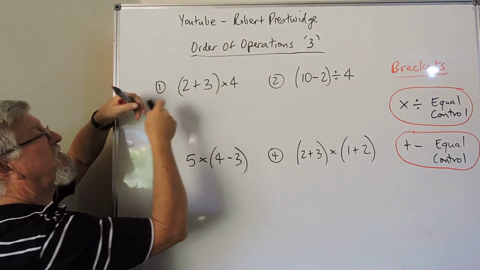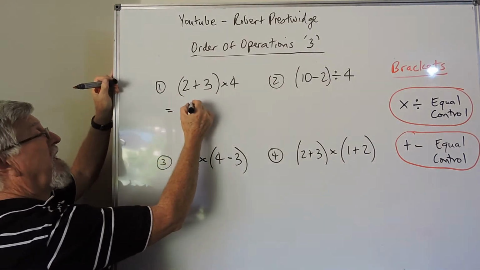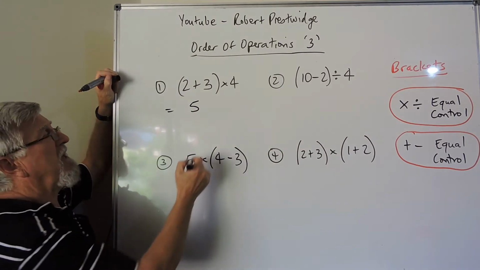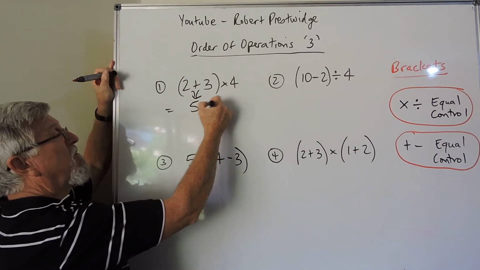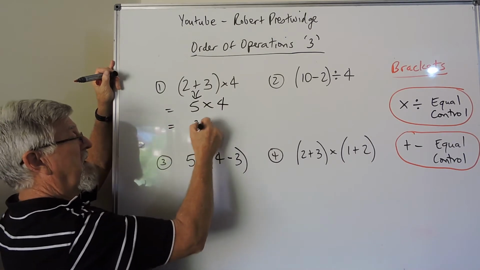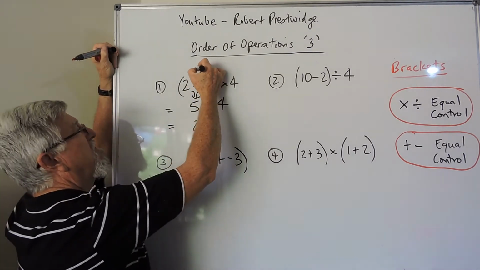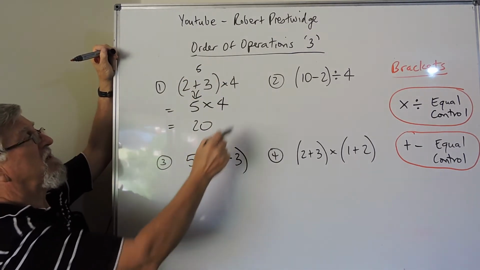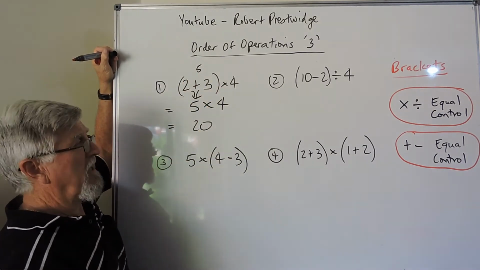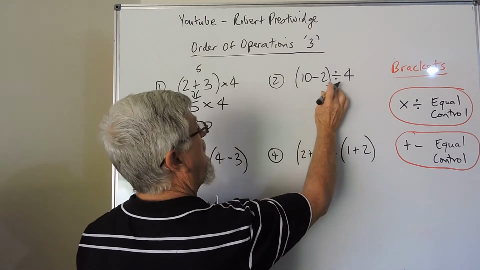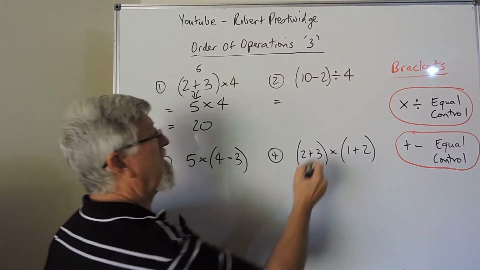2 plus 3 is 5. So if you're writing extra working out, you can put the 5 there. So all of that just becomes a 5 multiplied by 4, which is 20. Some people prefer just to write the 5 there to remind themselves, then they just go 5 fours are 20. A lot of people will just do that all in their head. So you could do this one in your head, but let's go the careful way.